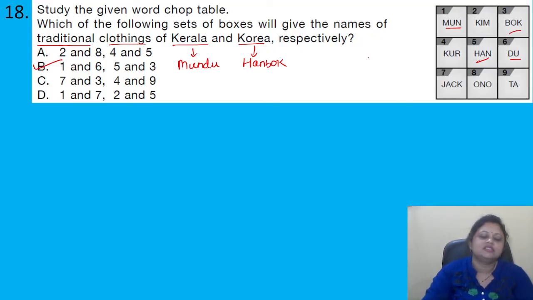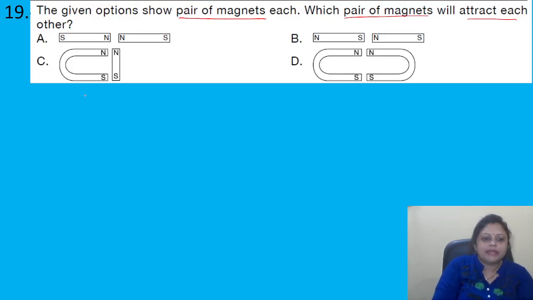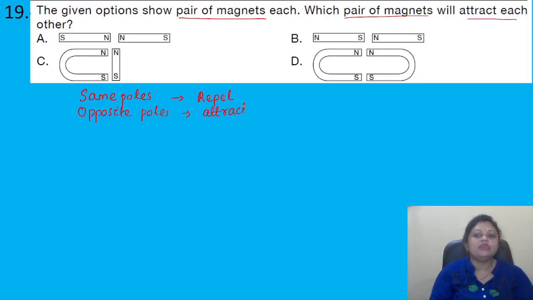Yes, and it is present in option B, 1 and 6, then 5 and 3. Got it? Coming to the next question, the given options show a pair of magnets each. Which pair of magnets will attract each other? So 4 options are there. You know the same poles of the magnet, if both are north pole or both are south pole, then they repel each other. And if opposite poles are there, like one south pole and one north pole, then they attract each other. So we just need to find out where the opposite poles are.